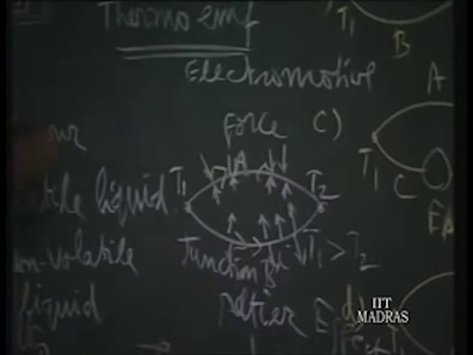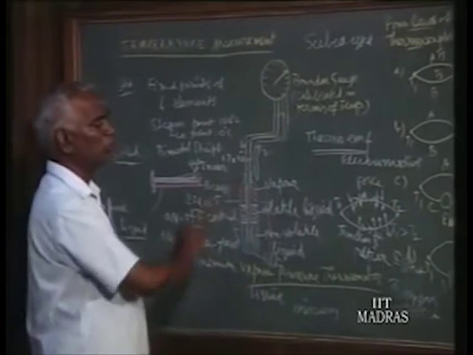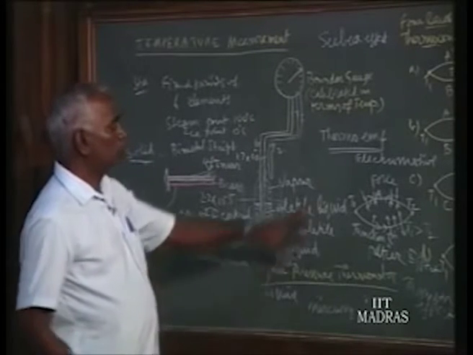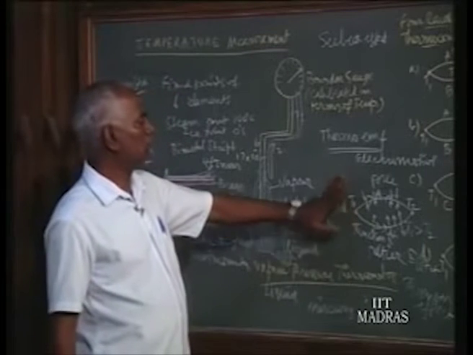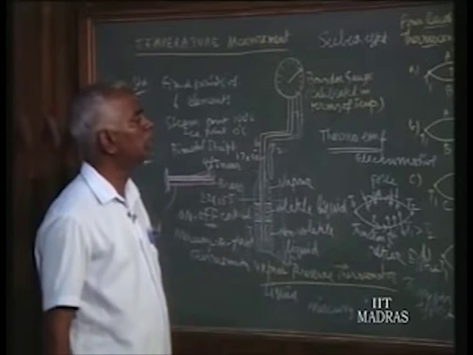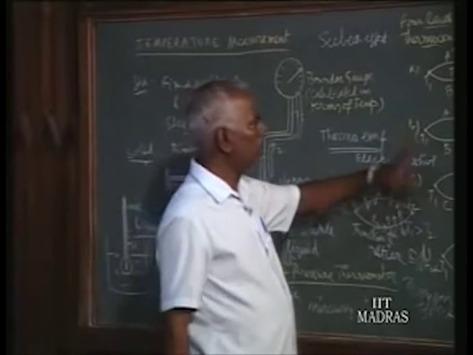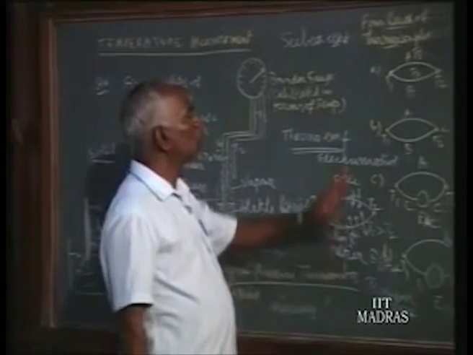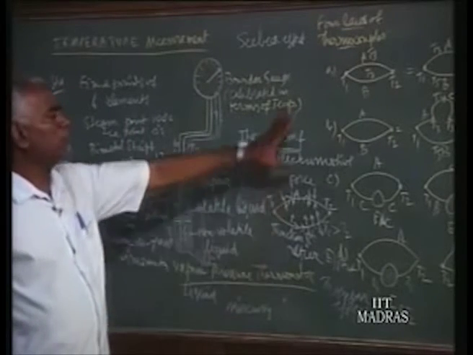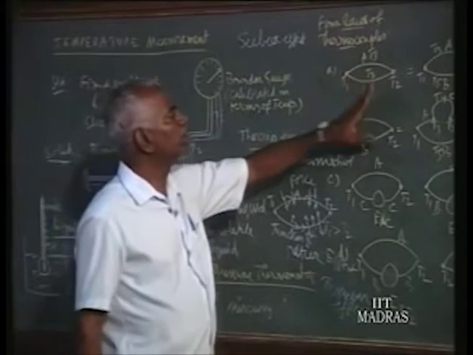So these are the three effects that happen in a thermocouple circuit. But in practice we use some 4 laws in actual measurement of temperature using thermocouples. Those 4 laws are explained here. What are the 4 laws? They are empirical laws used in actual measurement of temperature by using thermocouples, and they have to be understood if at all we are going to make use of thermocouples. The first one is the law of intermediate temperature.